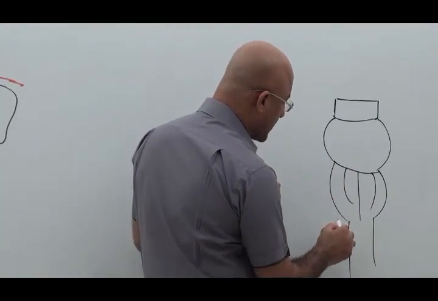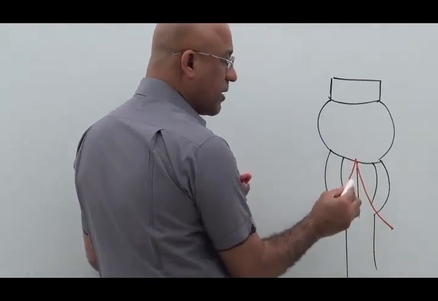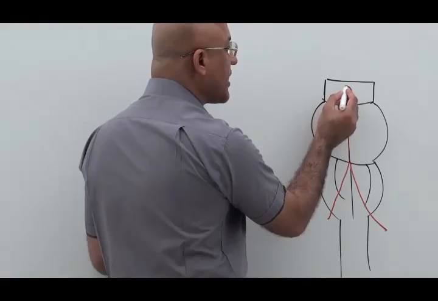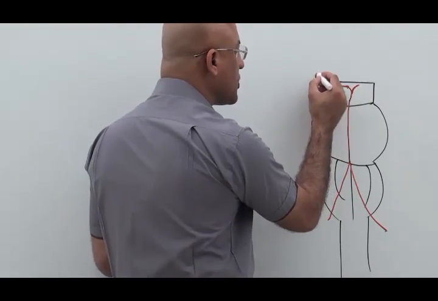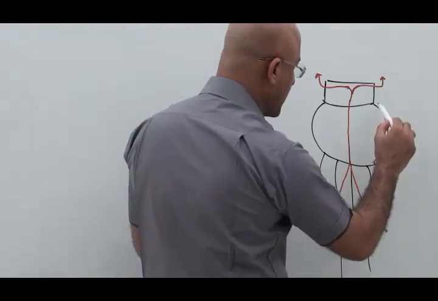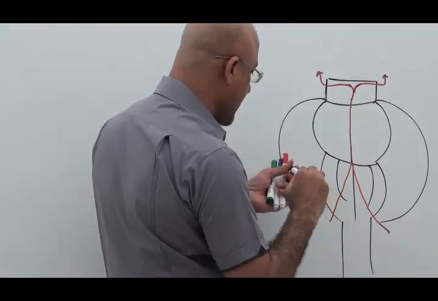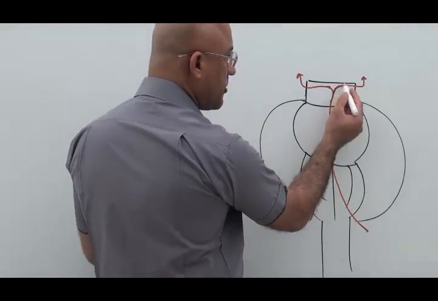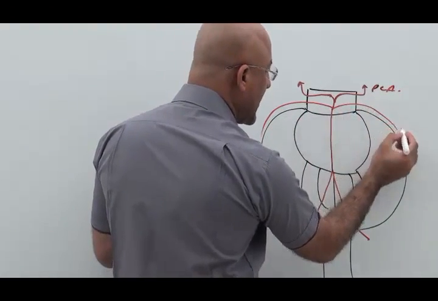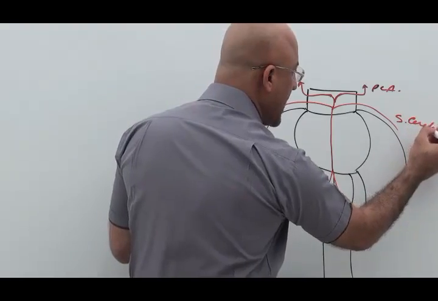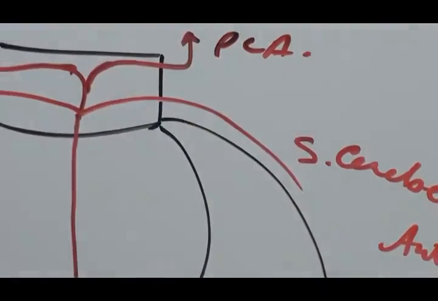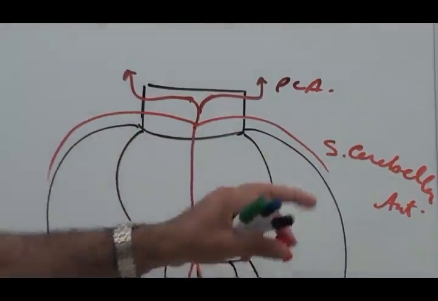Now, you know there are vertebral arteries which approach here, and vertebral arteries come together and make which artery? Basilar artery. And the basilar artery here divides into two parts, that is, the posterior cerebral arteries. Here it is the cerebellum, and here the basilar artery, before its terminal branches of the posterior cerebral artery, gives origin to which arteries? Yes, the superior cerebellar artery, and this is the posterior cerebral artery.